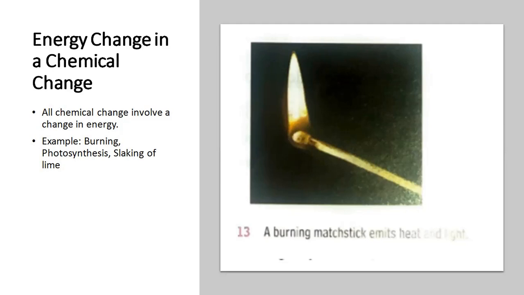You have learned that the slaking of lime is a highly exothermic reaction. So much heat is evolved when water is added to quicklime. Quicklime's formula is CaO and slaked lime is calcium hydroxide, Ca(OH)2. So whenever water is added to quicklime, slaked lime will be produced and heat is also evolved.